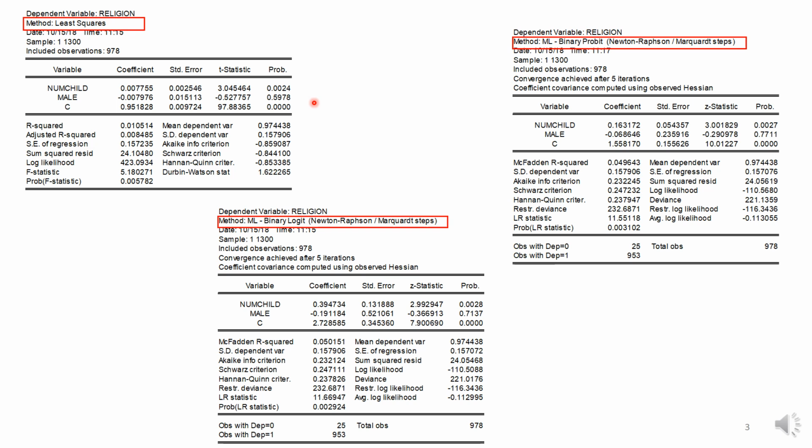For the linear probability model, you can interpret the beta directly. So you can say, as you increase the number of children by one, the probability that a person says that religion is important will increase by 0.008.